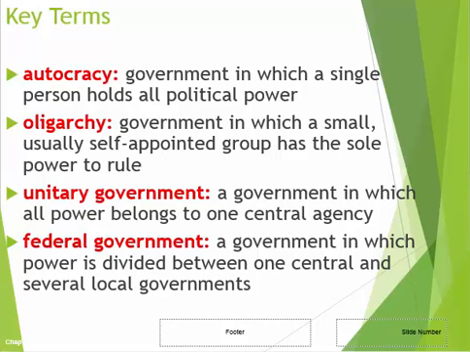A unitary government is when there is one central agency. This isn't what we have in the United States, but if we did, it'd be like if we had Washington, D.C., but not all of the local governments, just one central government. A federal government is what we have in the United States. We have a central agency and then a number of local governments as well, and they split the power half and half between central and local. So we have Washington, D.C., and then we have all of our state governments as well, like Jefferson City.